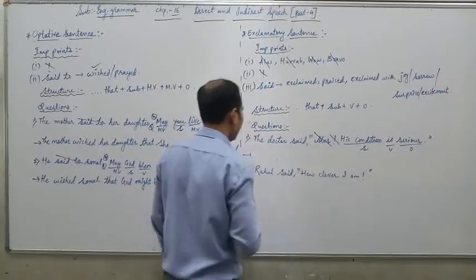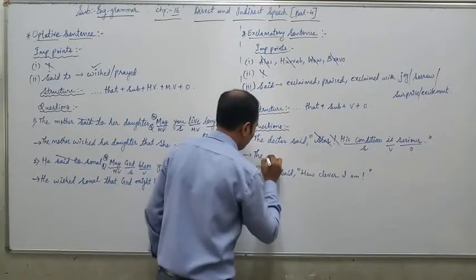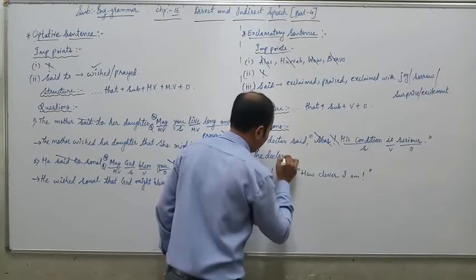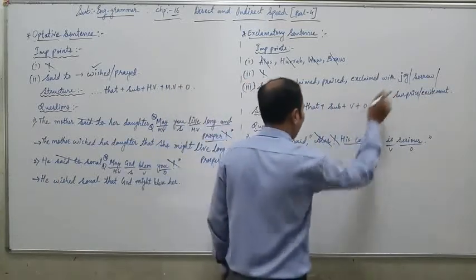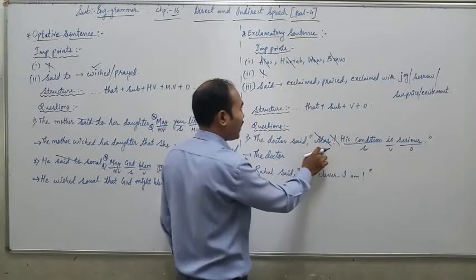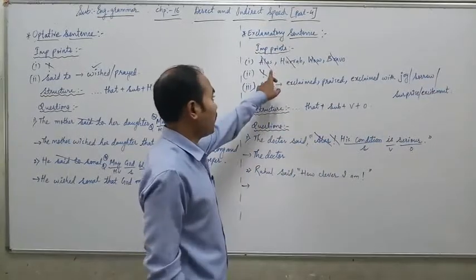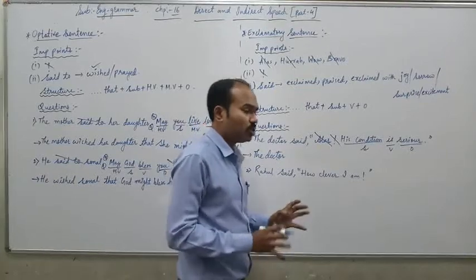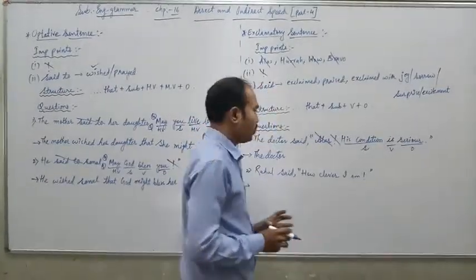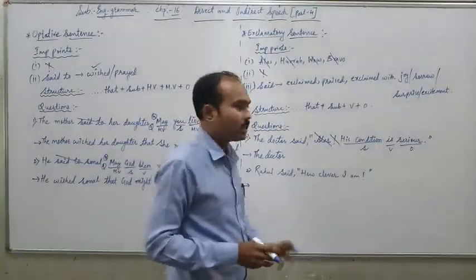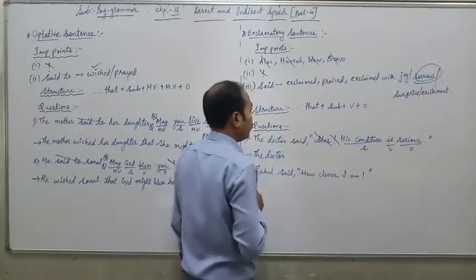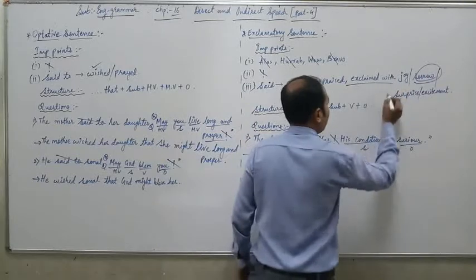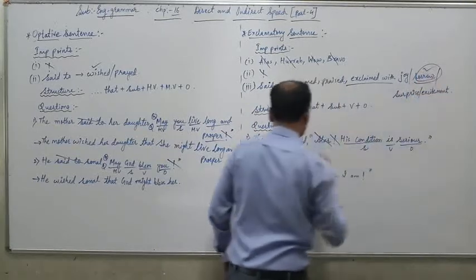Now the doctor, in place of said we write exclaimed, praised and so on. The word alas describes sadness, so to describe sadness we select the word sorrow. So the doctor exclaimed with sorrow.